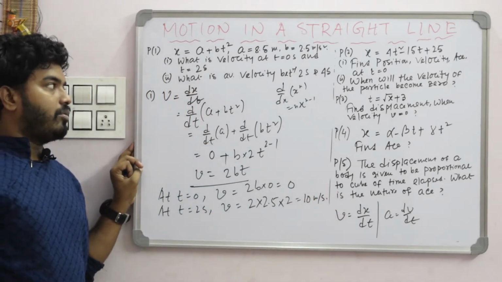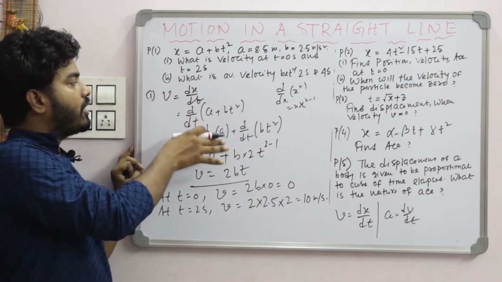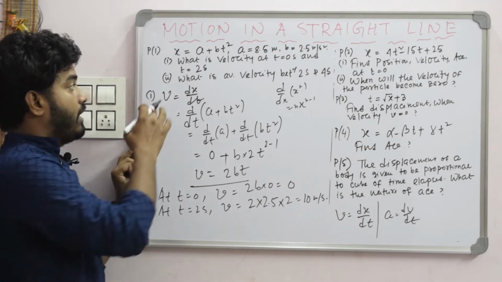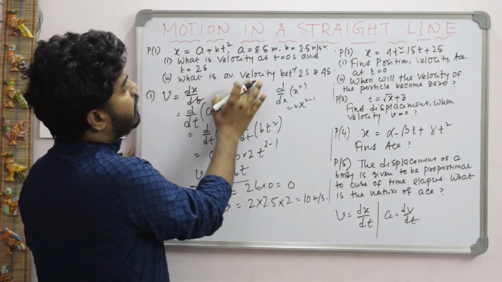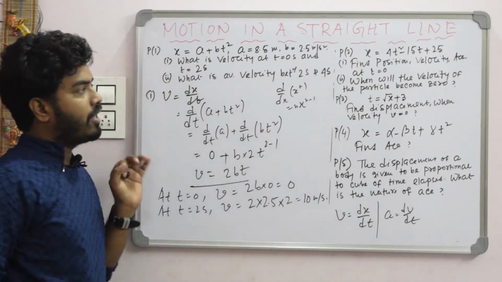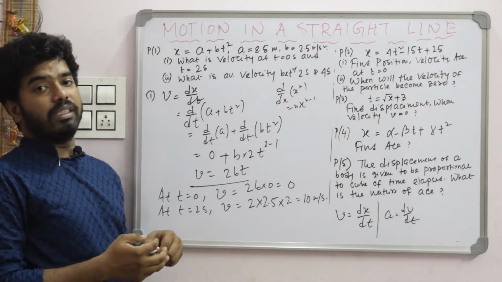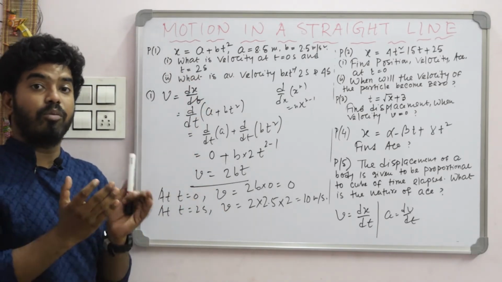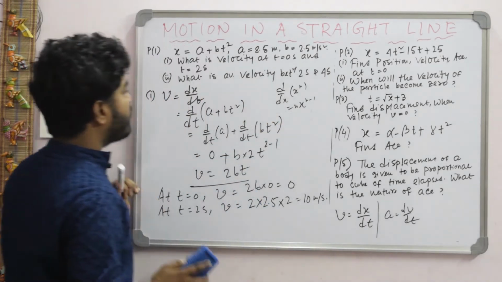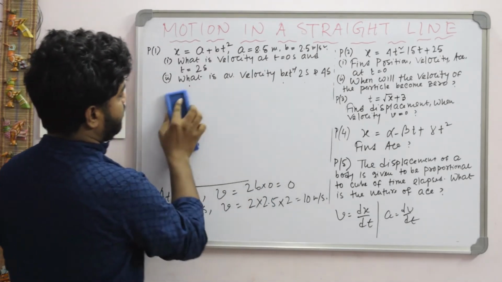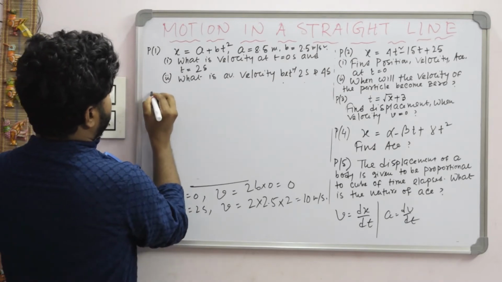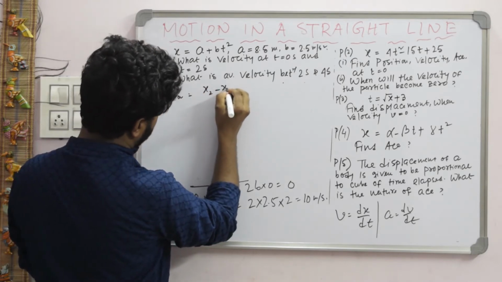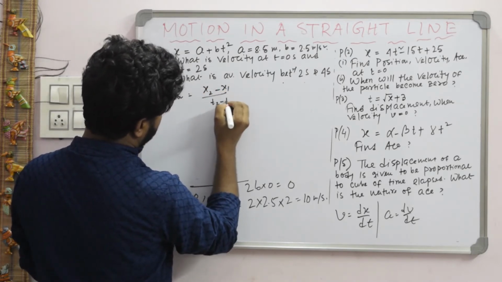Okay, so nothing else, just you have to differentiate x with respect to t one time. Okay, next, now we have to find out average velocity between 2 second and 4 second. For solving average velocity, we don't need to differentiate, the formula is different. That is, for calculating average velocity, the average velocity formula is x2 minus x1 divided by t2 minus t1.